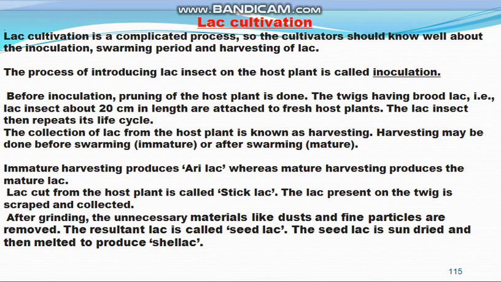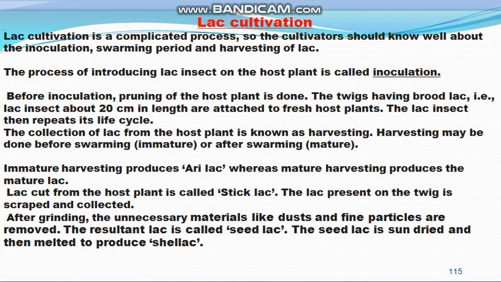The collection of the lac from the host plant is known as harvesting. After the lac has been secreted surrounding the body of the lac insect, the lac has to be removed. Harvesting can be done before swarming or after swarming.